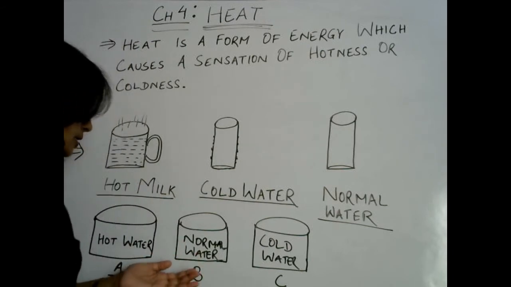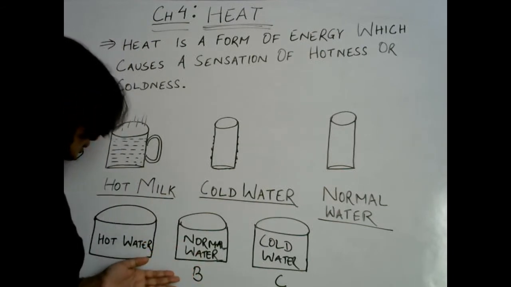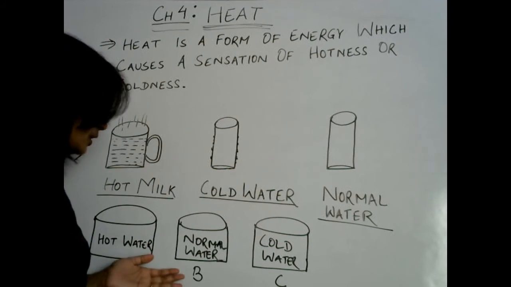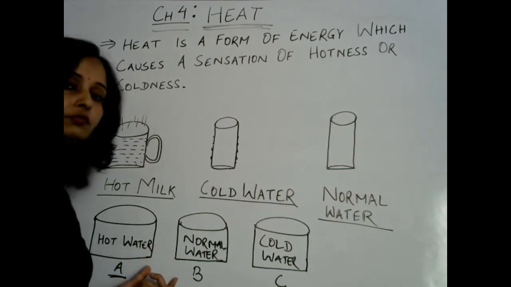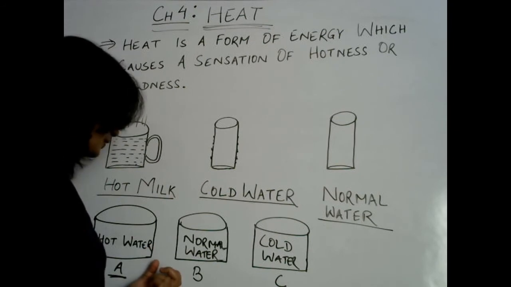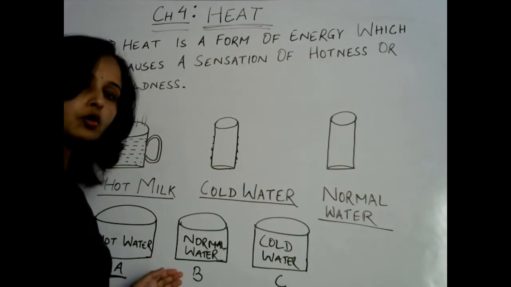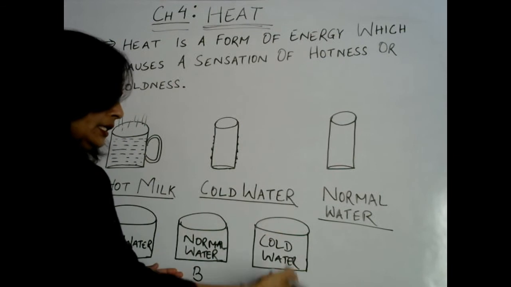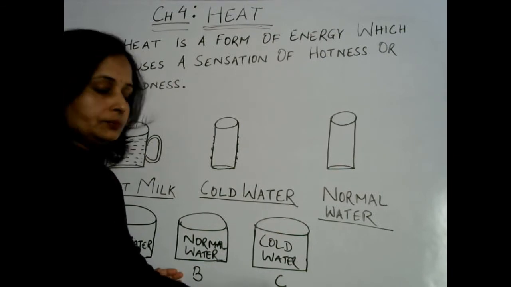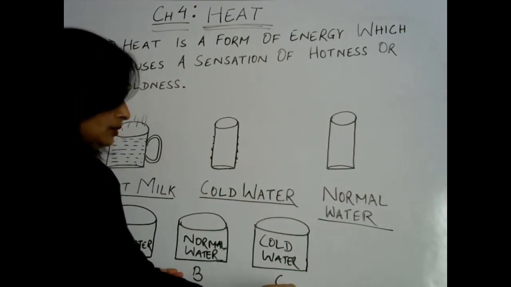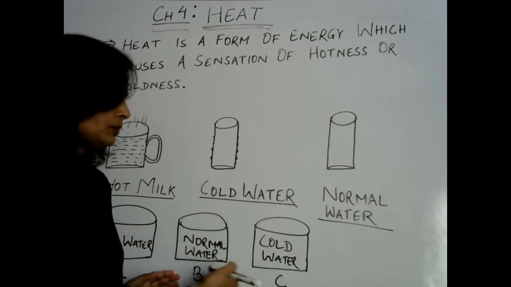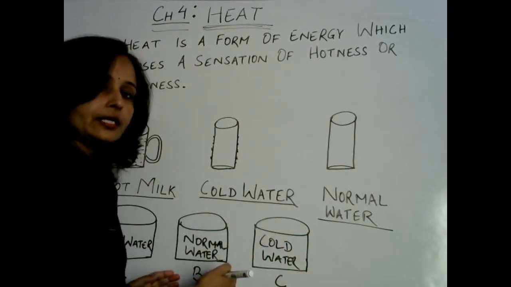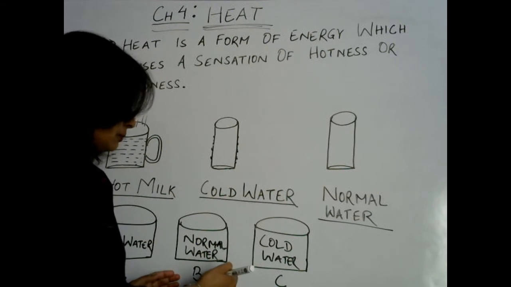Like in this, when we dipped our left hand earlier in container A, then in B, what are we feeling now? We are feeling a little bit cold in the left hand. But in this case, when we move the right hand from container C to B, that means from colder to normal, then what do we feel now in the right hand? We will feel a little bit warm.